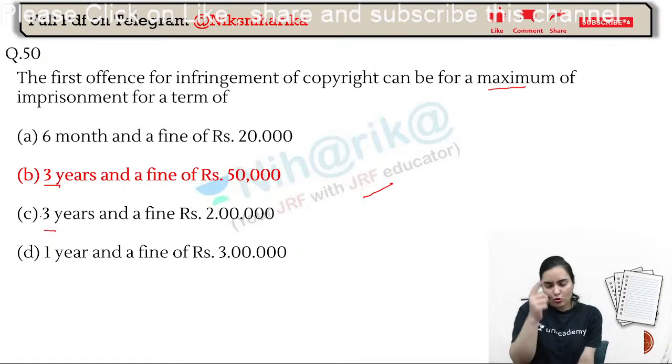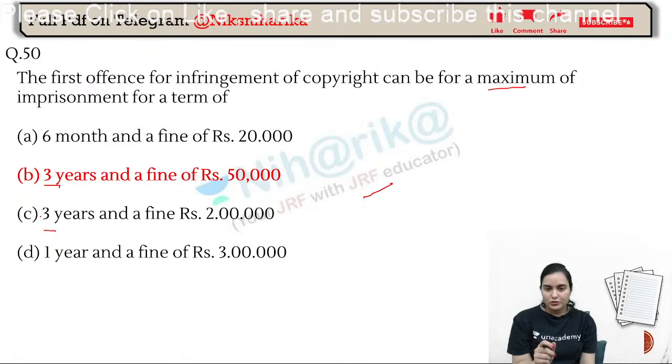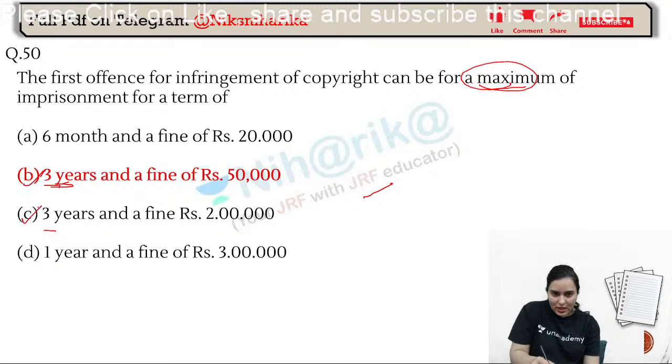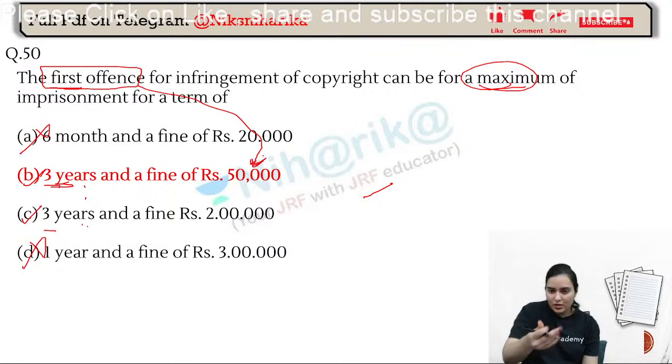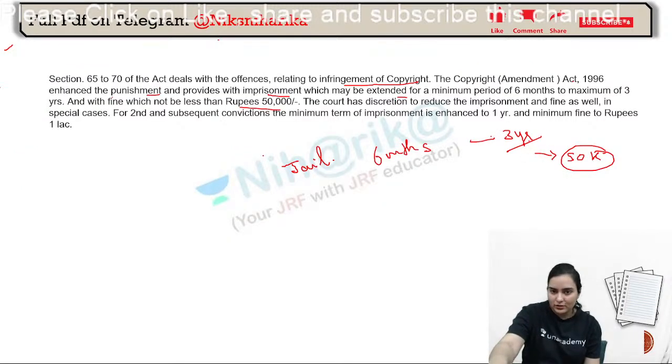We have done so many, like in IT also, imprisonment years and then amount also. So with the maximum word we can match this and we can eliminate these two options. Now out of them, please see that it is talking about the first offense. Don't you think for the first offense it should be 50,000 and not 2 lakh?